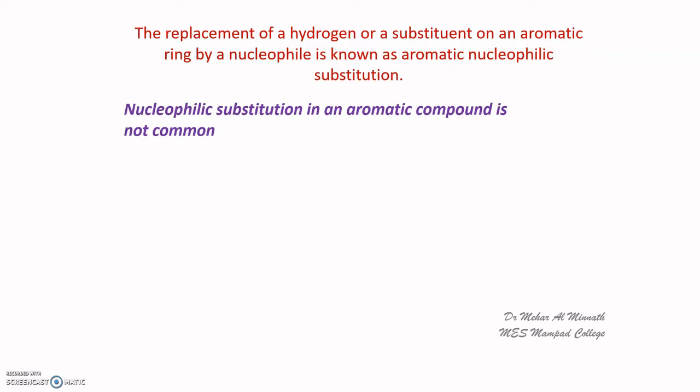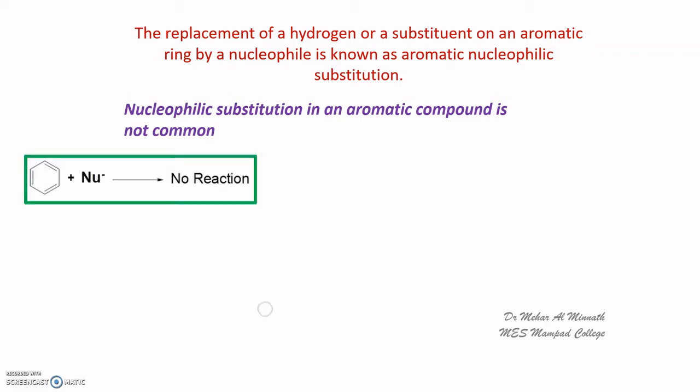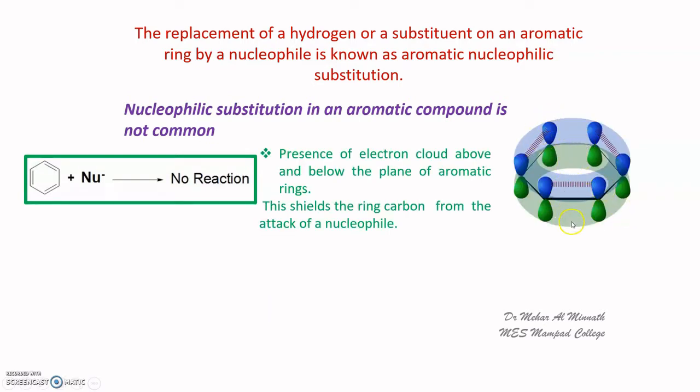Now the replacement of a hydrogen or a substituent on the aromatic ring by a nucleophile is the aromatic nucleophilic substitution reaction. Now, why is it not common with aromatic systems? Because the aromatic ring has an electron cloud above and below the ring, and this electron cloud will shield the carbon ring from a nucleophilic attack. Or you can say that this electron cloud will repel the incoming nucleophile, which is negatively charged.